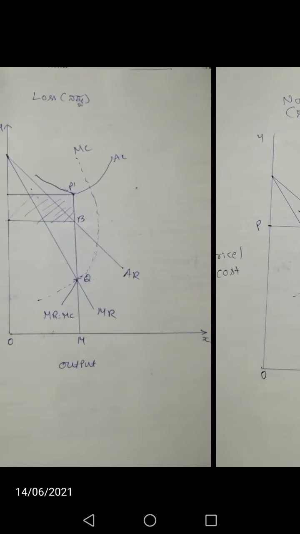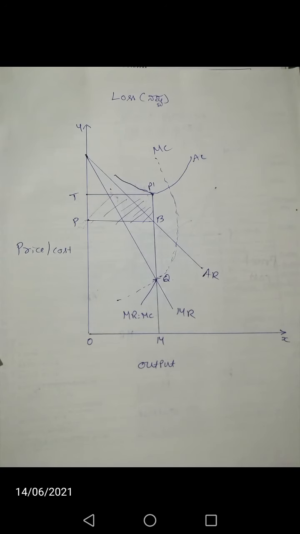And some firms incur loss in the short period. New firms incur loss during the short period in a monopolistic market because they are not able to produce the same commodities which are produced by old and well-established firms. So that is why some new firms incur loss in the short period. This diagram represents how a firm incurs loss.